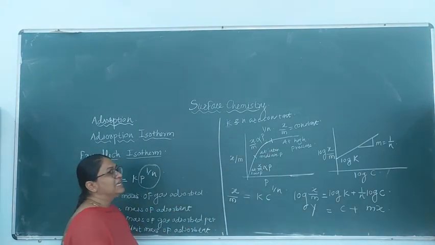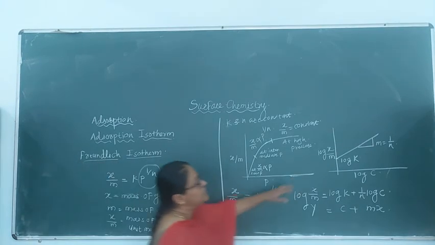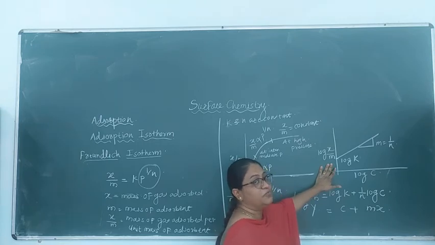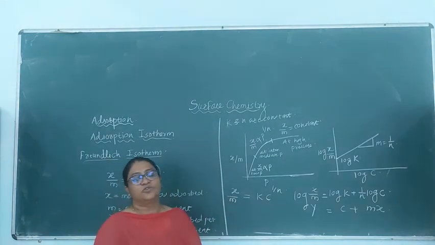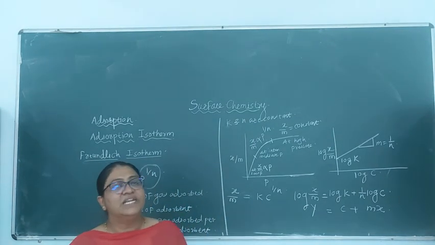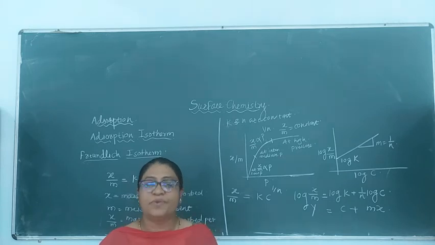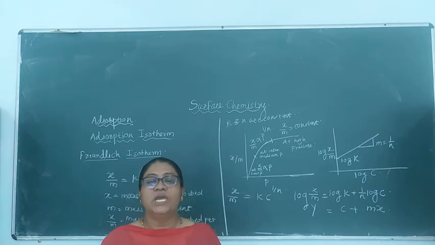So this is how the graphical representation for the Freundlich adsorption isotherm looks. This graphical representation we are going to compare with the other type of adsorption isotherm. Alright, so this was about the Freundlich adsorption isotherm, and we have seen that it has no theoretical significance or importance, because it is applicable over a limited range of pressure. It is not applicable at higher pressure.